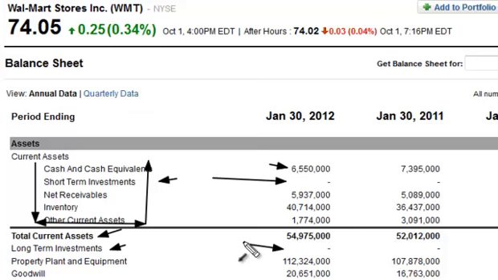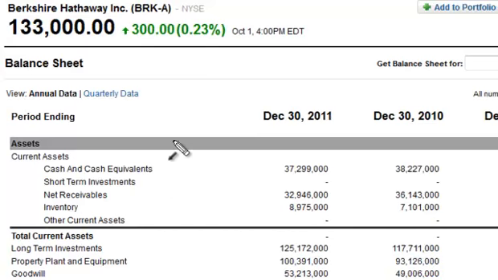So let's go ahead and look at that balance sheet to get an idea of what we're talking about, long-term investments. Here we are looking at Berkshire Hathaway, the balance sheet and the assets on the balance sheet. Down past the current assets, we find long-term investments, and we find it's $125 billion worth of those. Whenever you see that number, whether you're looking at short-term investments or long-term investments, you have to know that they are recorded on the balance sheet at the cost of the company. Basically, whatever the company invested, that was the number that's going to be there, unless the stock that they purchased, we're talking about common stock for this example, is actually trading at a lower price. So they have to use the lower of whichever one.